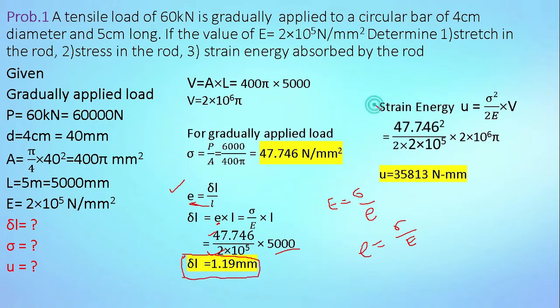Next, we know the formula for strain energy. Small u is equal to sigma squared divided by 2E multiplied by V. Put all these values in this equation. Sigma is 47.746 squared, divided by 2 and the value of Young's modulus 2 × 10^5, multiplied by the volume. Here we have calculated volume 2 × 10^6 π. So after solving this equation, we get strain energy U equal to 35813 Newton mm. This is our third answer.